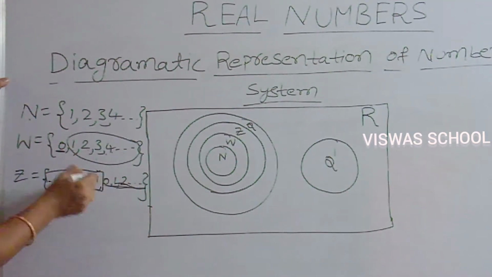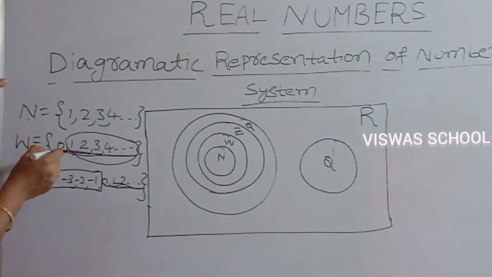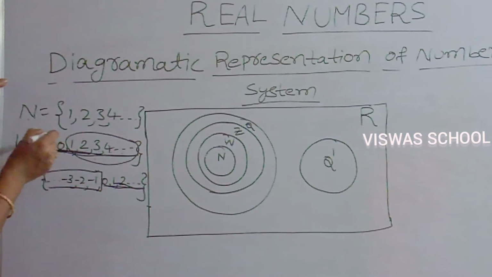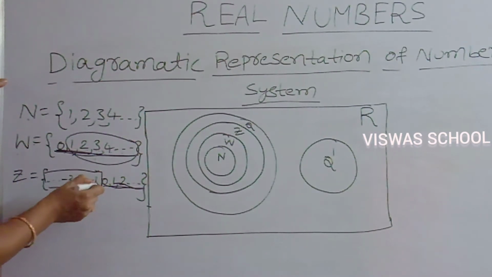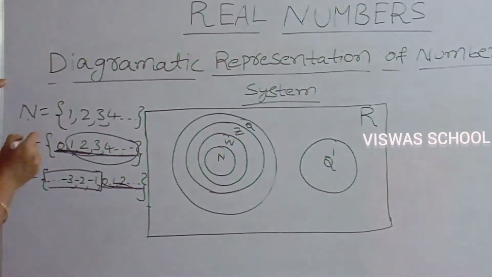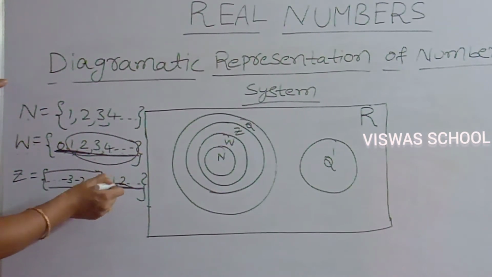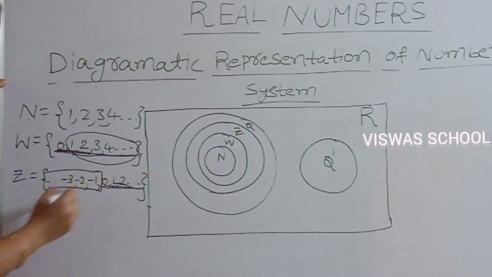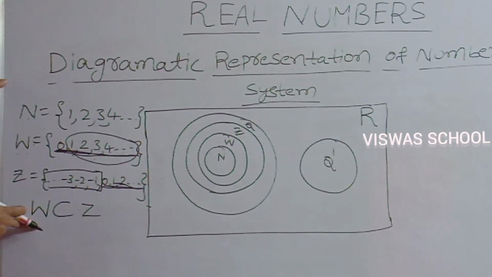These elements are the same as the whole number set elements. This means all the elements of whole numbers are also in integers. That is, 0, 1, 2, 3, 4, and so on are in the whole number set and also in integers. That's why the condition here is W is a subset of Z. That is, whole numbers is a subset of integers.